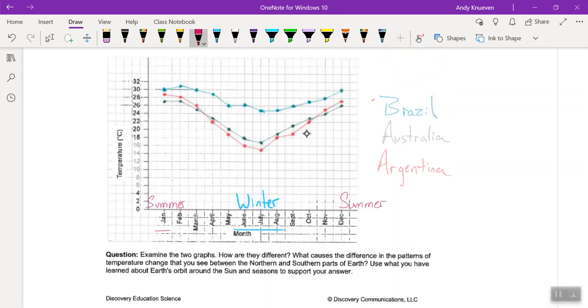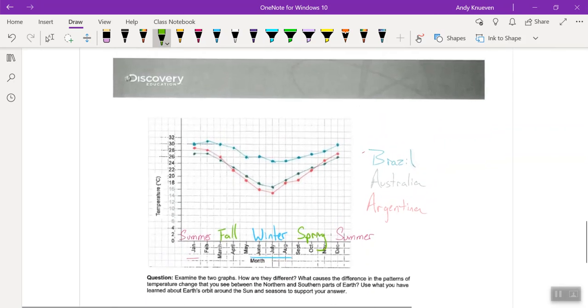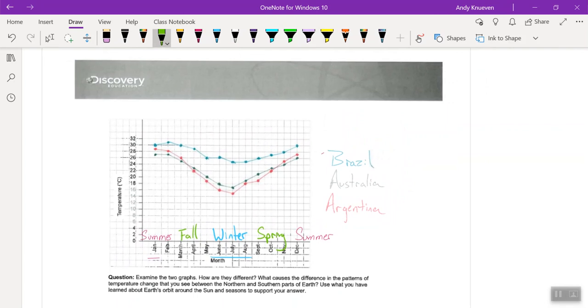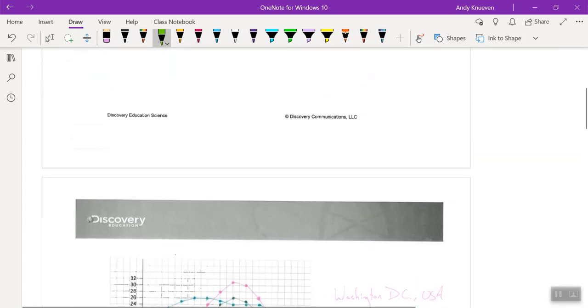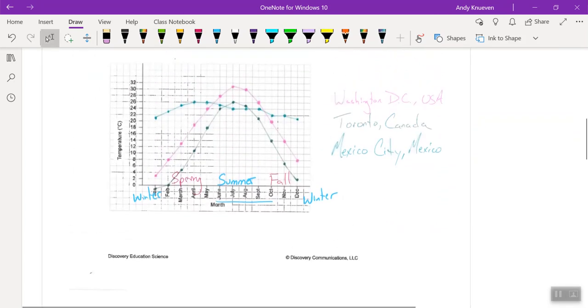The temperature is warmer here. And then between them, so summer to winter, this would be fall. And then winter to summer here, this would be spring. So if we compare the two, these seasons are opposite. The temperatures are opposite. Summer, it's really warm in the northern hemisphere.